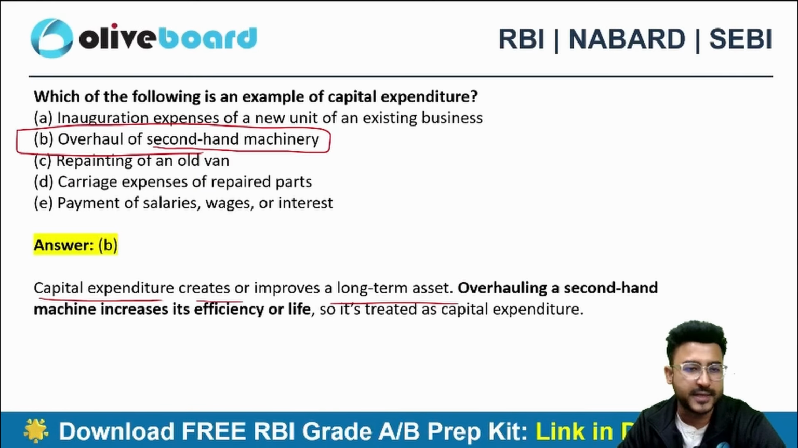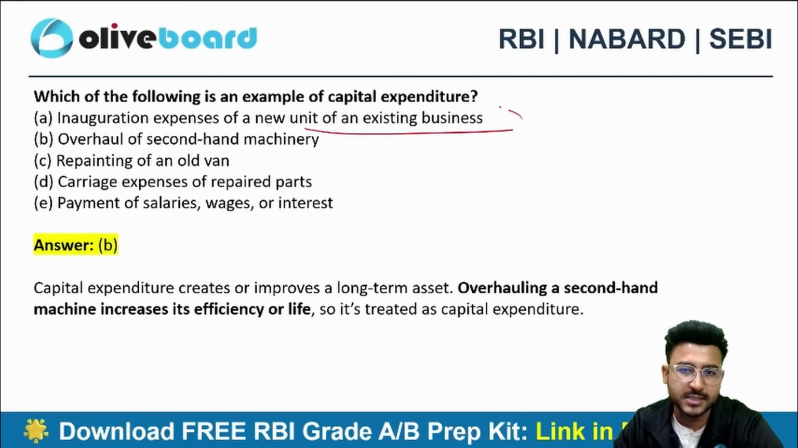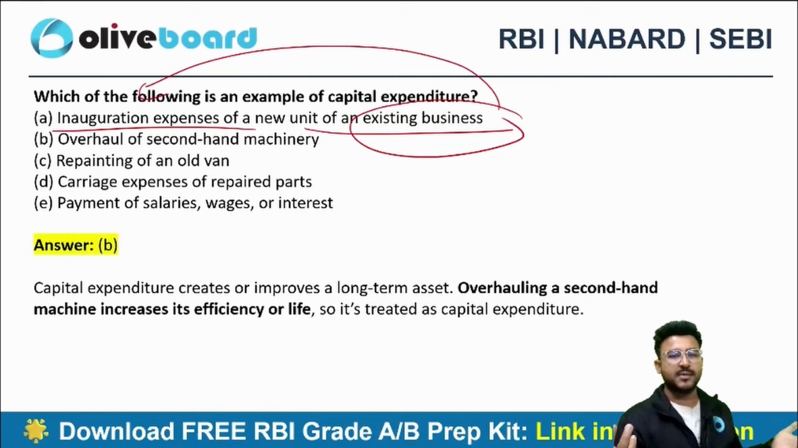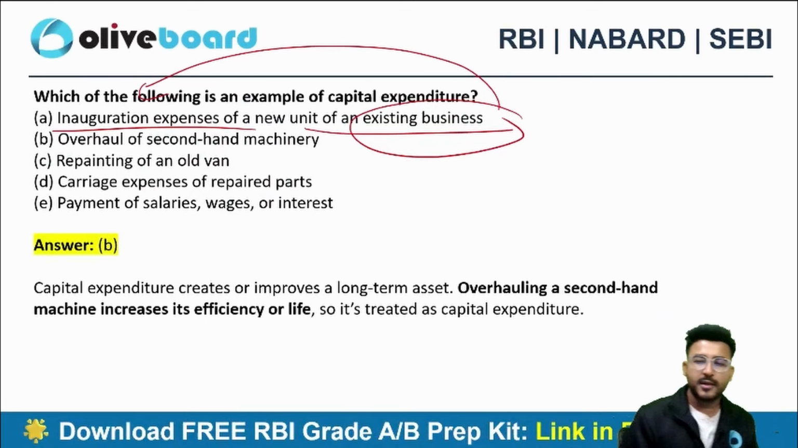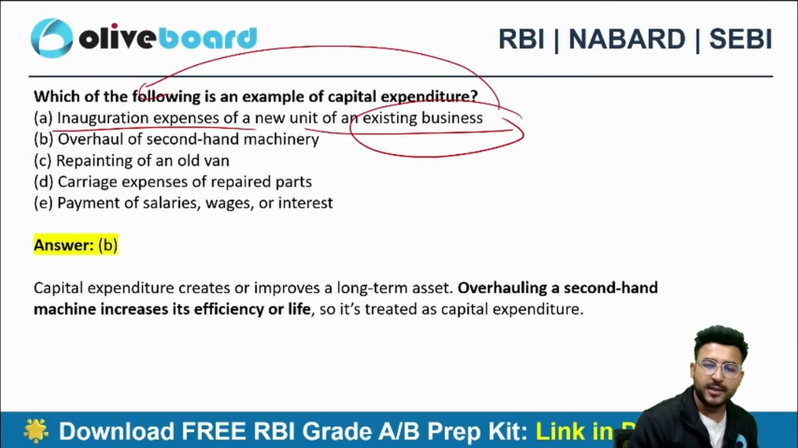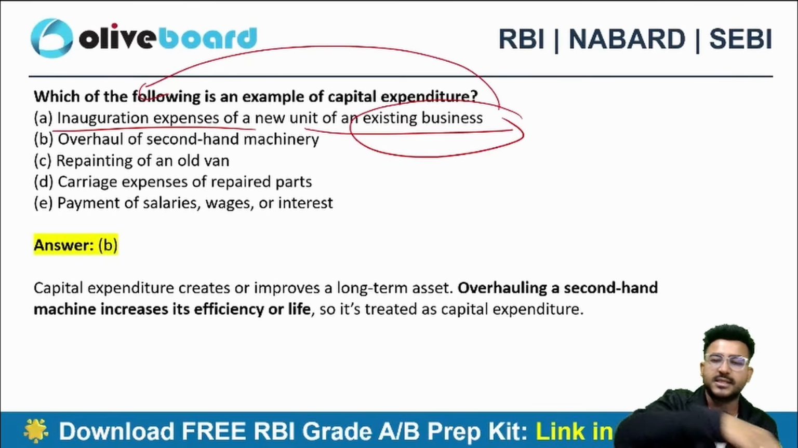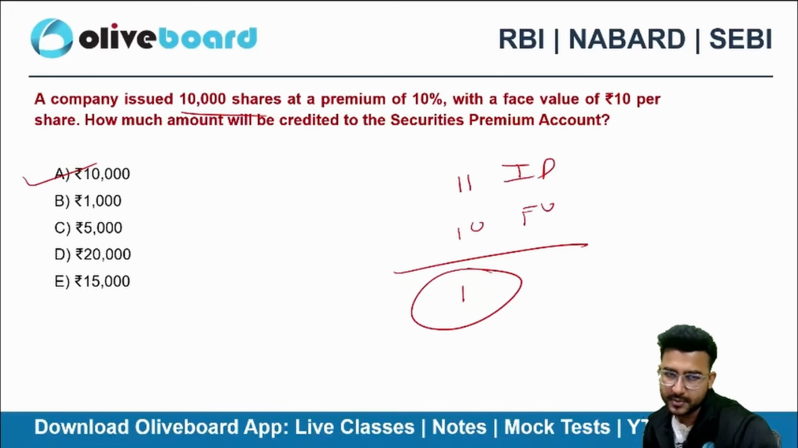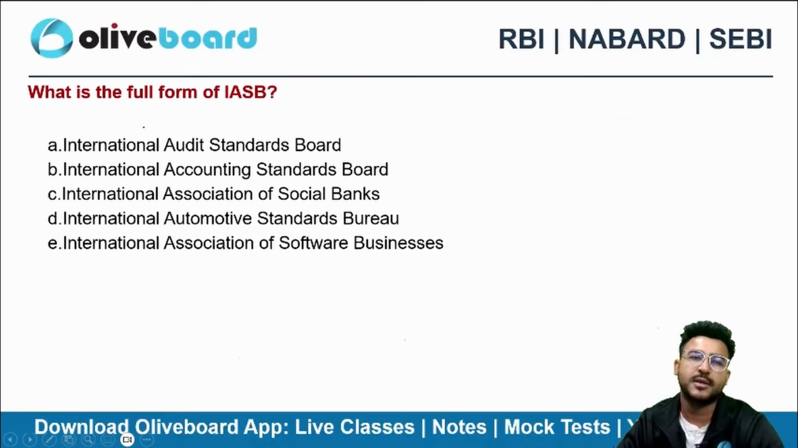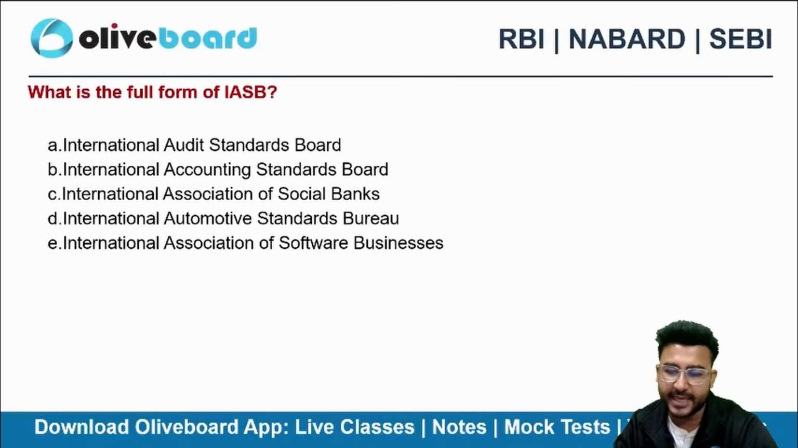Acha Sumesh, first one, inauguration expenses of a new unit of an existing business. This is my existing business. Let's suppose I am incurring some inauguration expenses, like arranging some food and calling everyone, right? That is what we call inauguration. So I opened a new unit of an existing business and am incurring some small inauguration expense. So this will be a revenue nature expense. So here the correct choice will be, guys, 10,000.